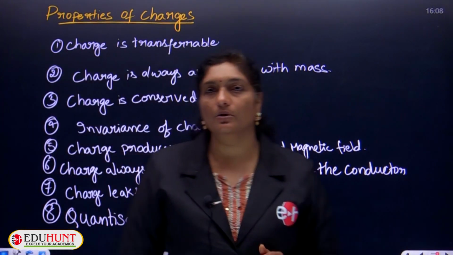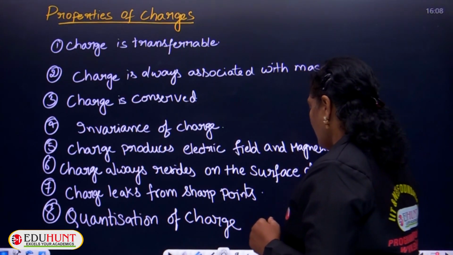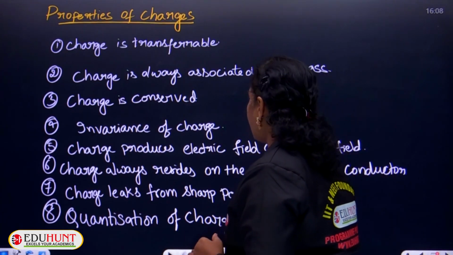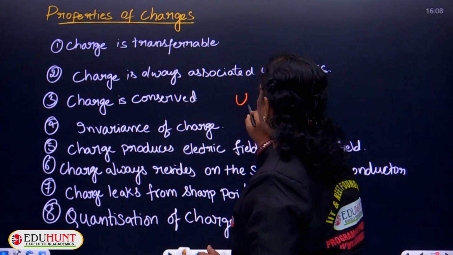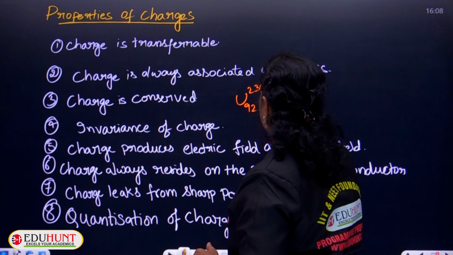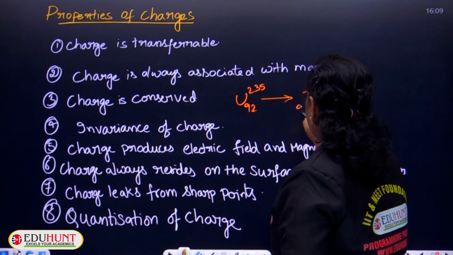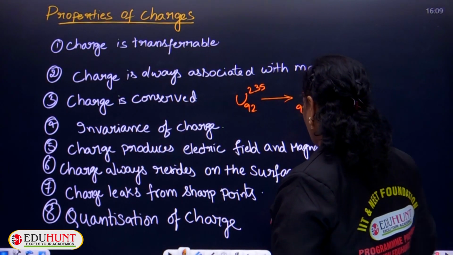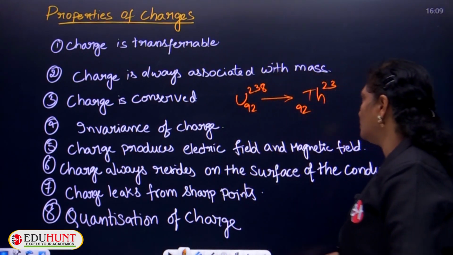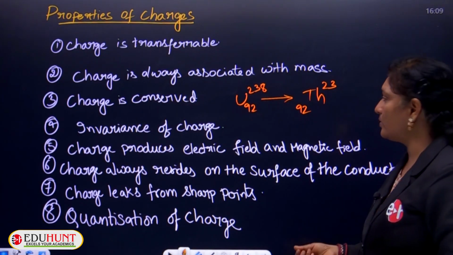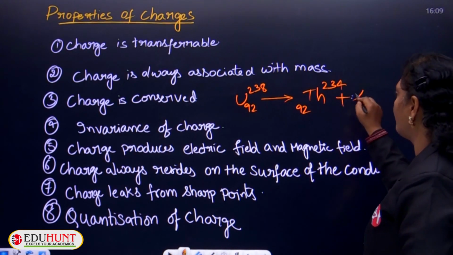For instance, to make you clear, if you consider uranium, during the process of decay of uranium, you observe that uranium 92-238, after the decay process, a thorium 92-234 is released along with an alpha particle.